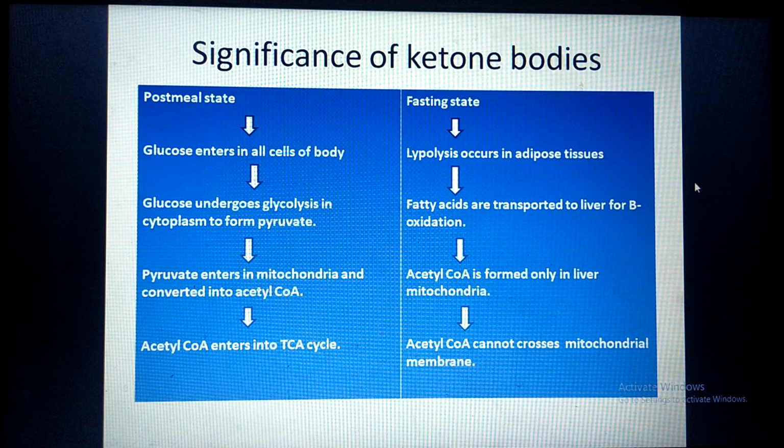So if we want to run a TCA cycle, what is the requirement? The requirement is of acetyl CoA, not oxaloacetate. So in the post-meal state, this acetyl CoA comes from glucose through glycolysis to pyruvate, and pyruvate is converted to acetyl CoA in mitochondria with the help of the pyruvate dehydrogenase enzyme. So all cells of the body will get acetyl CoA from glucose in the post-meal state.